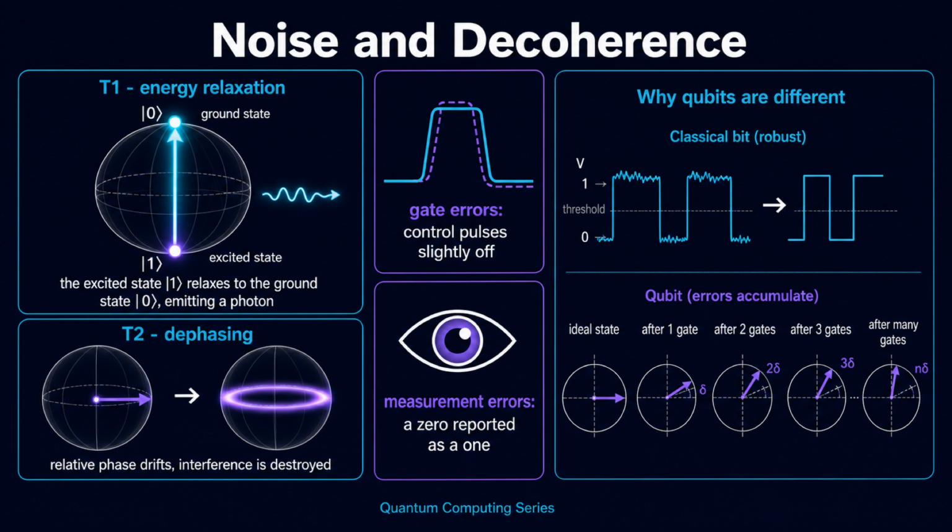Gate errors are imperfections in the control pulses, and measurement errors misreport a 0 as a 1. Notice the asymmetry with classical bits. A small voltage drift is simply rounded away, but a small qubit error never disappears and accumulates.